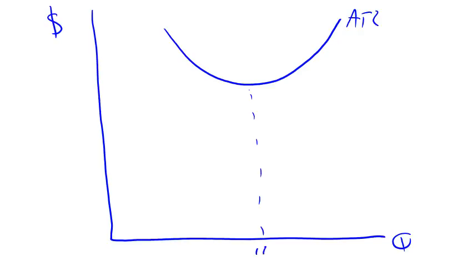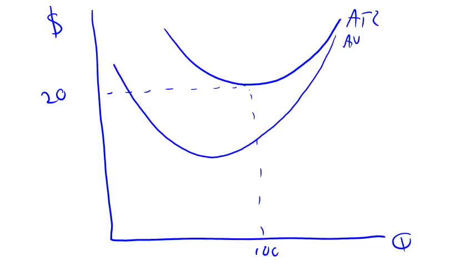Again, we need to know the average. We've got dollars on the vertical axis, quantity on the horizontal axis. Average total cost, we'll say its minimum is, again, at quantity 100, and the minimum is $20. Now we need average variable cost, AVC. Let's say its minimum is equal to $10, and that occurs where quantity is equal to 80.